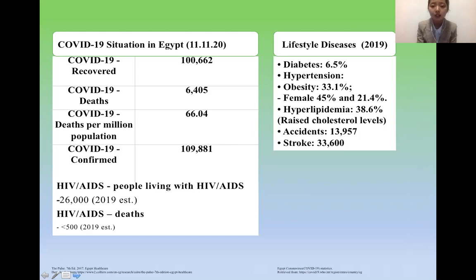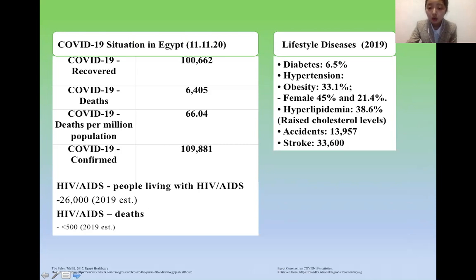For the lifestyle, we have diabetes, hypertension, obesity, hyperlipidemia, and also stroke. For diabetes it is 6.5%, and for obesity it is 33.1%. For hypertension it is 14.5 and 21.4.